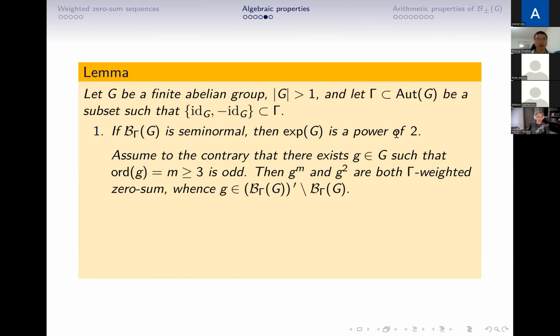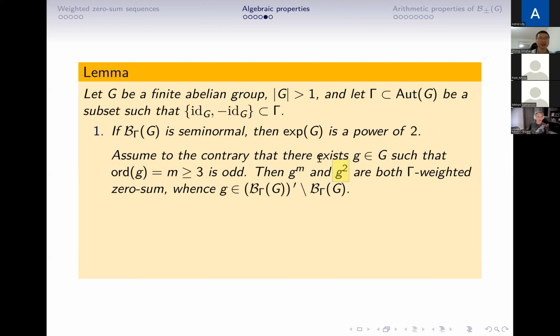To see this, we assume to the contrary that there exists an element g such that the order of g is not a power of 2. Just suppose the order of g is n, then g to the power n is a zero-sum sequence, so it is a gamma-weighted zero-sum sequence. And g to the power 2, since the minus identity map is in gamma, is still a gamma-weighted zero-sum sequence.